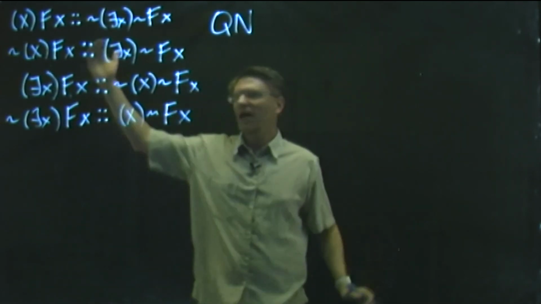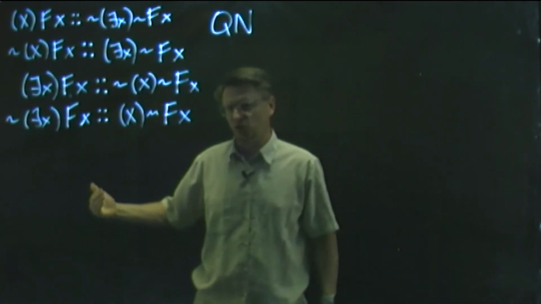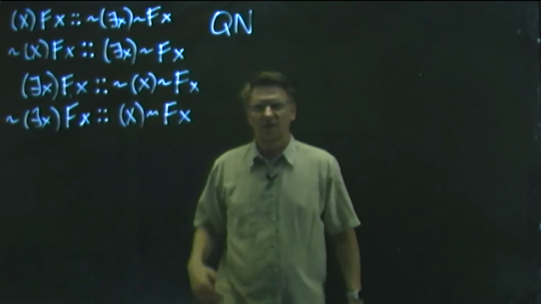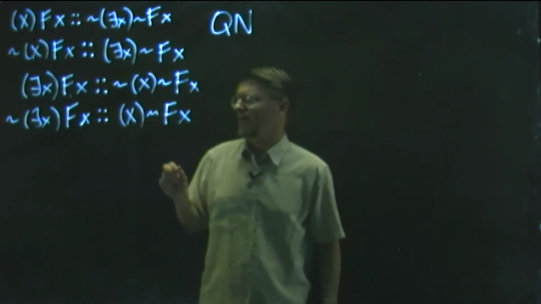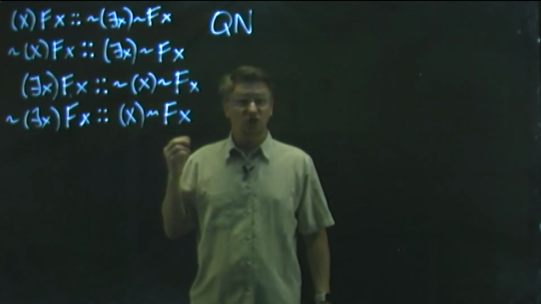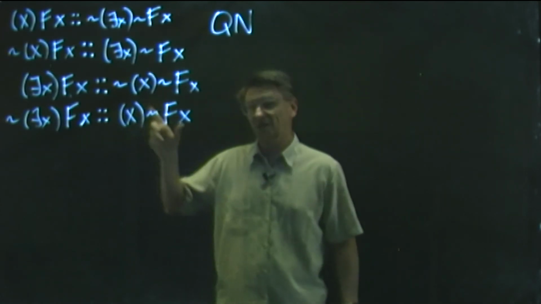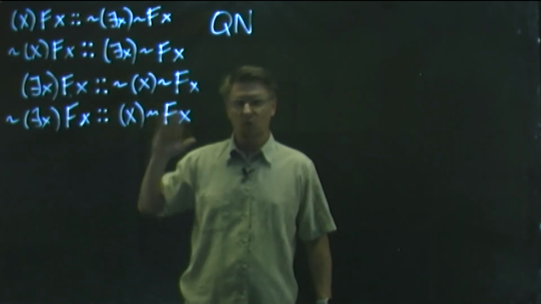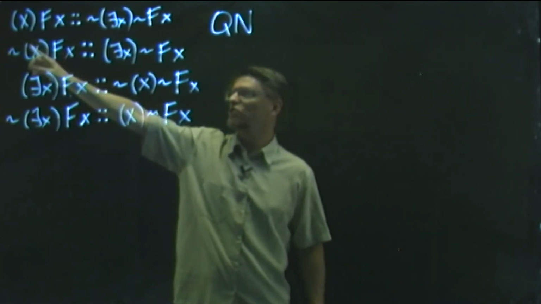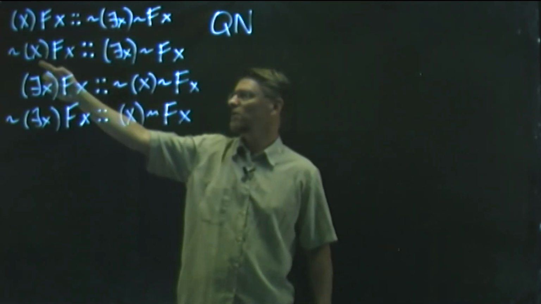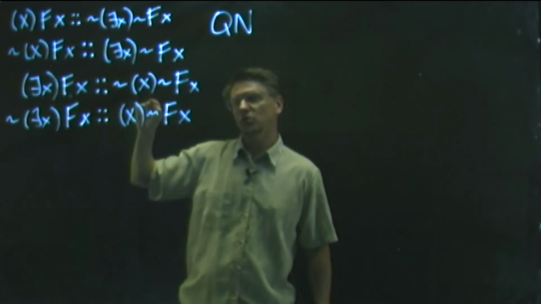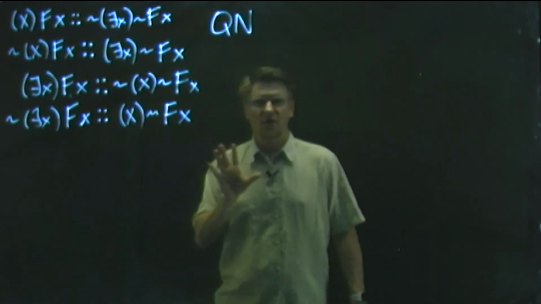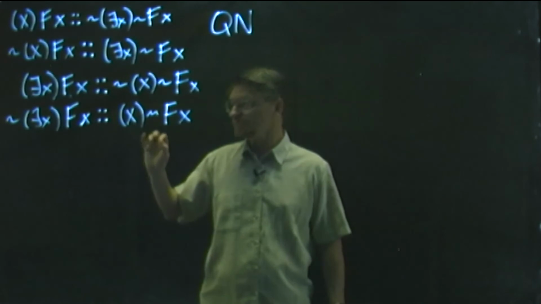All right, so there you have the four versions of the quantifier negation rules. And so again, what we're talking about here is the statements on the left can be replaced by the statements on the right. Now at the beginning of this particular video, I talked to you about how they used to be called the change of quantifier rules. And I hope you can kind of pick up on why that might be, right? Because as you'll notice here, anytime you go from left to right, or vice versa, the quantifier changes. It goes from a universal quantifier to an existential, a universal to an existential, and so on, right? So the quantifier is always changing, and therefore it makes a certain sense to call them the change of quantifier rules.